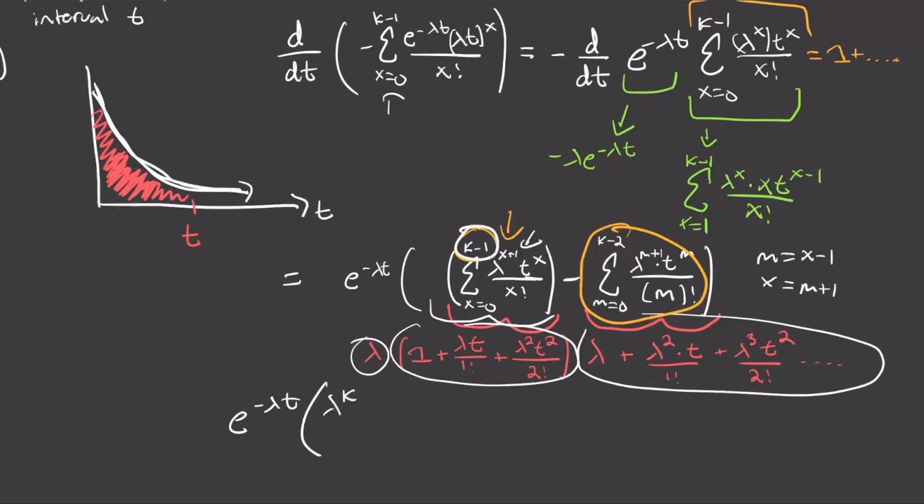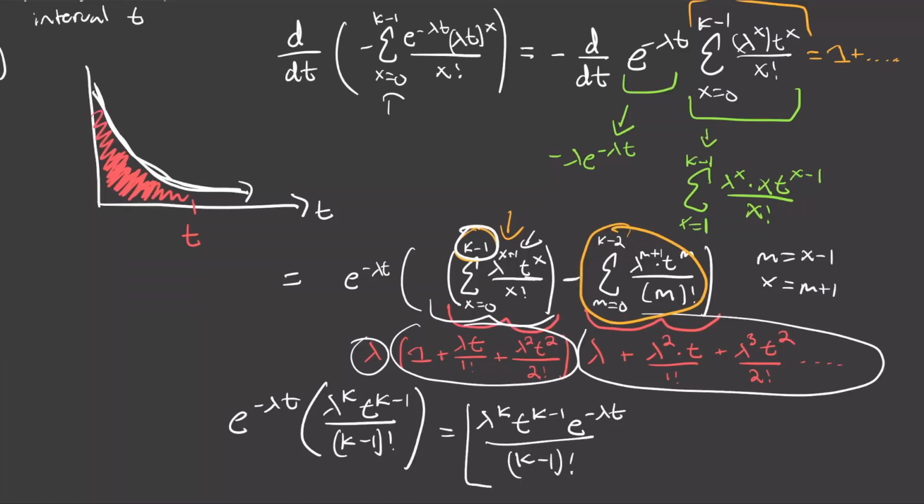When we plug it in right here, we get t to the power of k minus 1, and then on the bottom we get k minus 1 factorial. So that is our final answer. We have a lot of nice cancellations. So boom, that right there is the PDF of the gamma distribution. We have lambda to the power of k times t to the power of k minus 1 times e to the power of negative lambda t divided by k minus 1 factorial. So yeah, very complicated looking PDF.